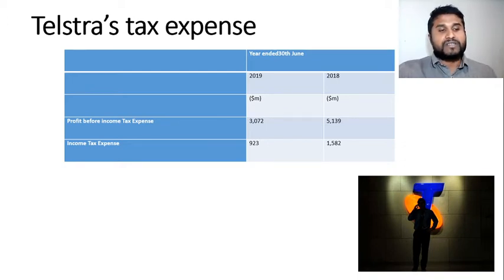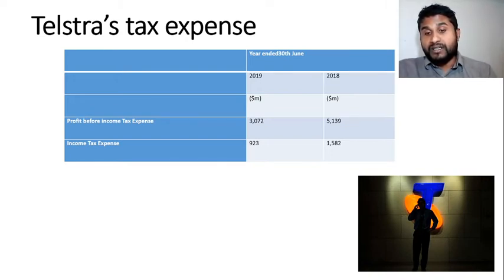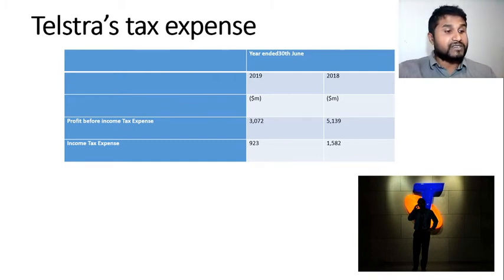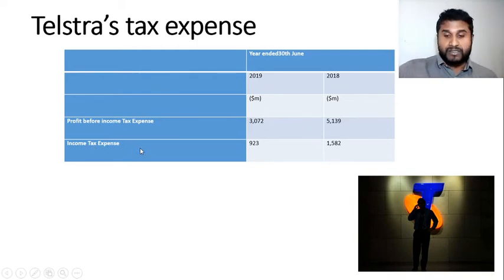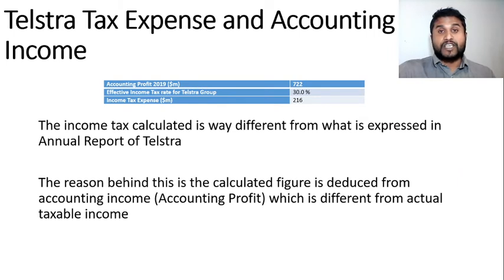Telstra's tax expense. The income tax calculated is different from what is expressed in the annual report of Telstra. According to a paper published by a university, this difference emerged because of reasons including mandatory timing differences, voluntary timing differences, tax temporary reversals, non-deductible expenses, profit before income tax expenses and income tax expenses. Telstra's tax expenses and accounting income. The income tax calculated is different from what is expressed in the annual report of Telstra.